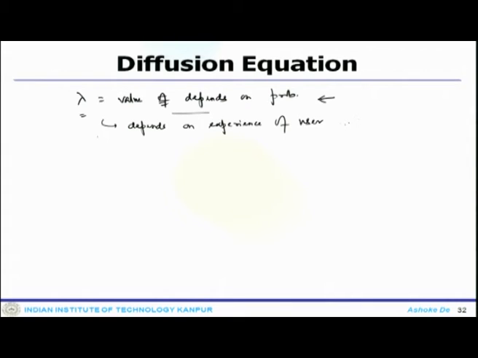Moreover, it is not necessary to use the same under relaxation value throughout the computational domain. One can vary the value of under relaxation